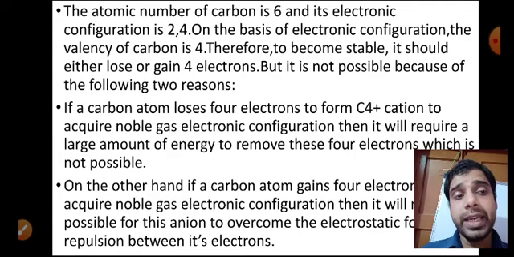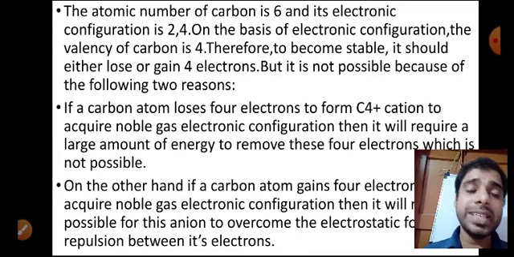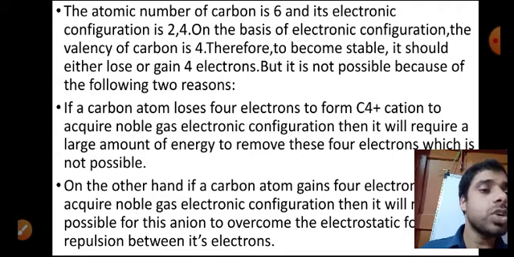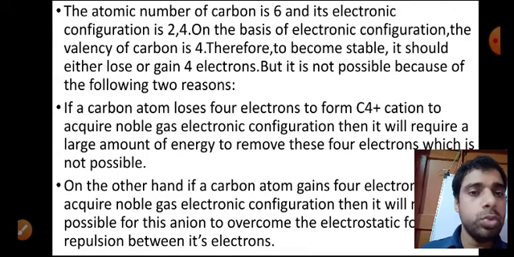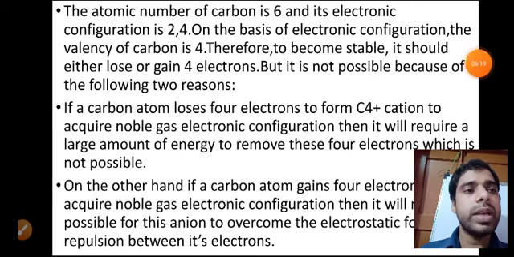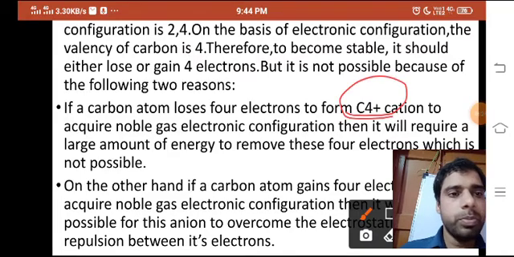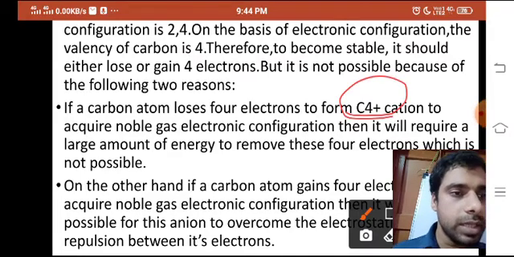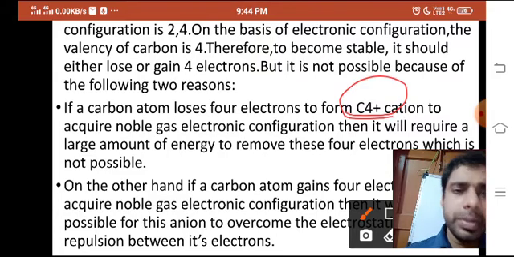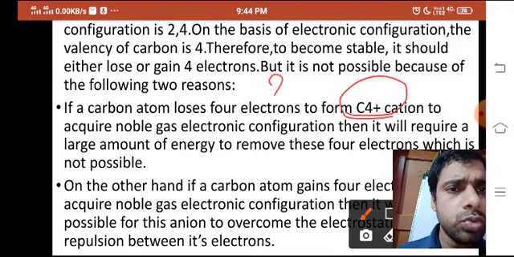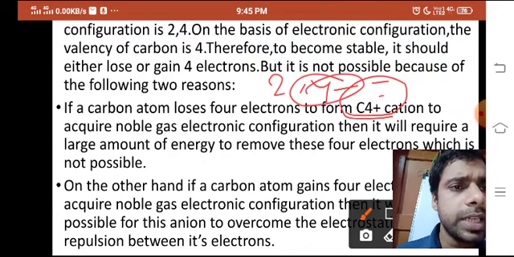Anyhow it can lose 4 electrons, or it can gain electrons, but it is not possible. Why is it not possible? Look, if it loses 4 electrons, then what will it form? It will form C4 positive, because you know losing electrons gives a positive charge.